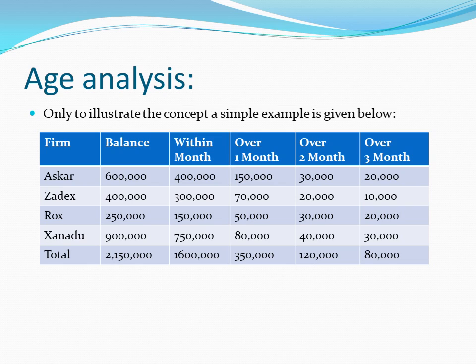Then amount due over second month and amount due over third month is shown there. All that adds up to the balance that is due from the account receivable. So you can well imagine that this is the information that is provided by computers, because manually it may take a hell of a lot of time to come out with a tabulation like this.